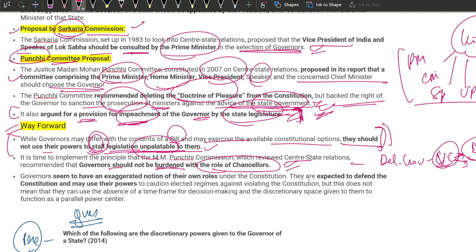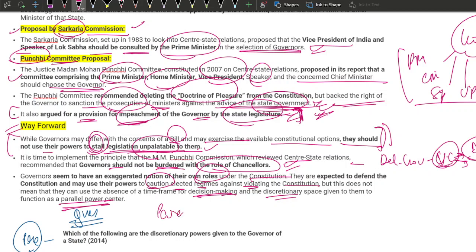The governors seem to have an exaggerated notion of their own roles under the constitution. They're expected to defend the constitution and may use their powers to caution elected regimes against violating the constitution. But this does not mean that they can use the absence of a time frame for decision making and the discretionary space given to them to function as a parallel power center.